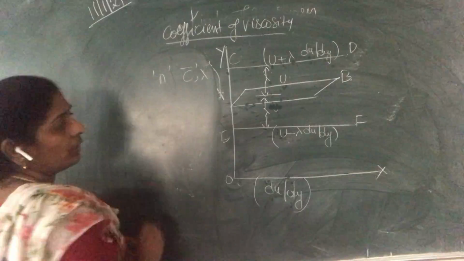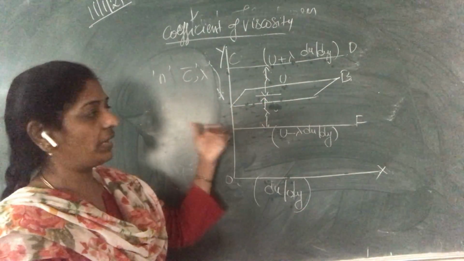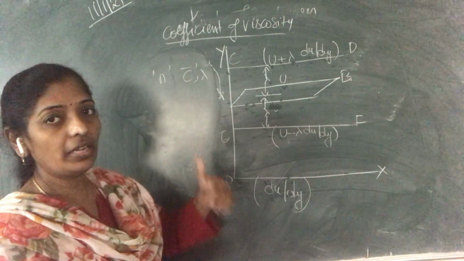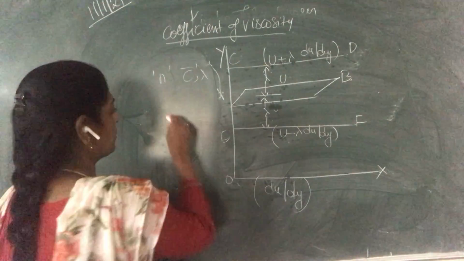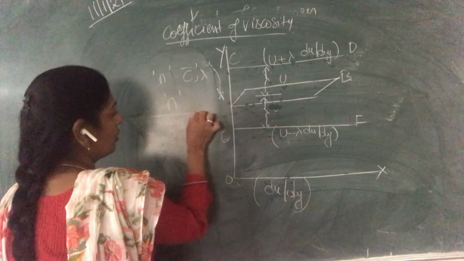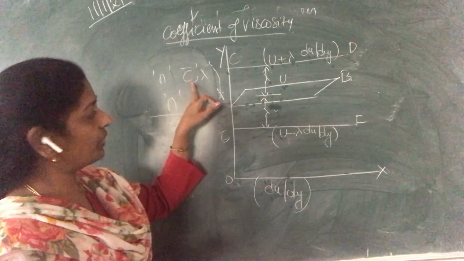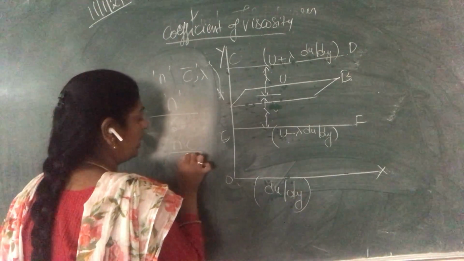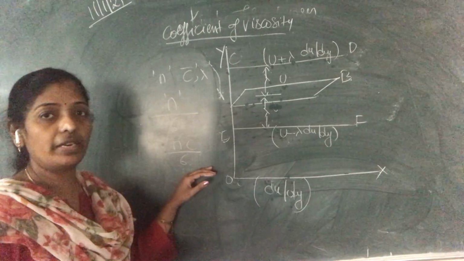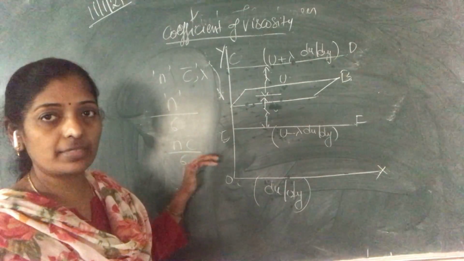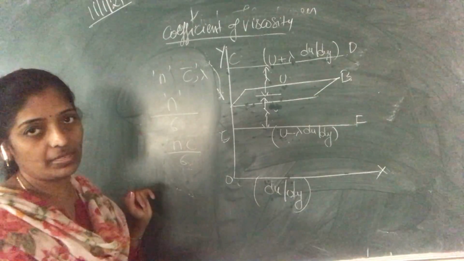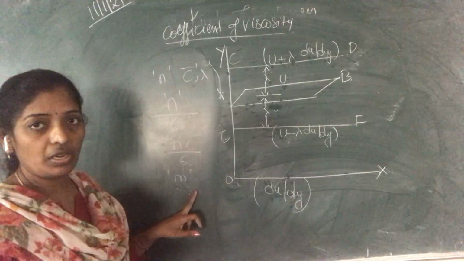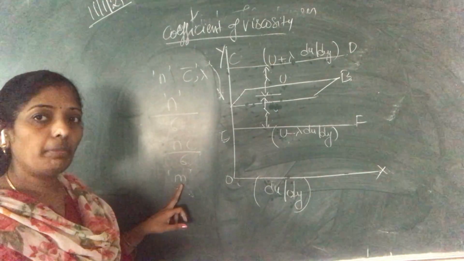Now here we have three axes, x-axis, y-axis and z-axis. One third of the molecules are moving upward and downward, so 3 axes, 3 times. That is nothing but n, the number of molecules, by 6. It is having the average velocity c bar. So n c bar by 6 molecules are moving upward and downward along the 3 axes, x-axis, y-axis and z-axis respectively. Now let us consider small m be the mass of a molecule.